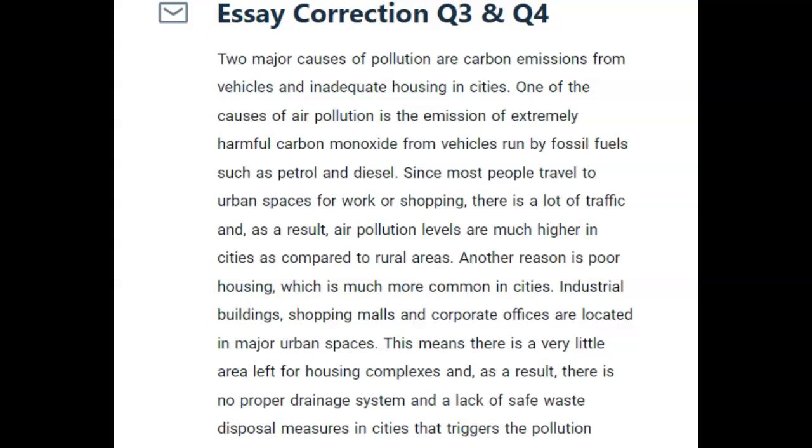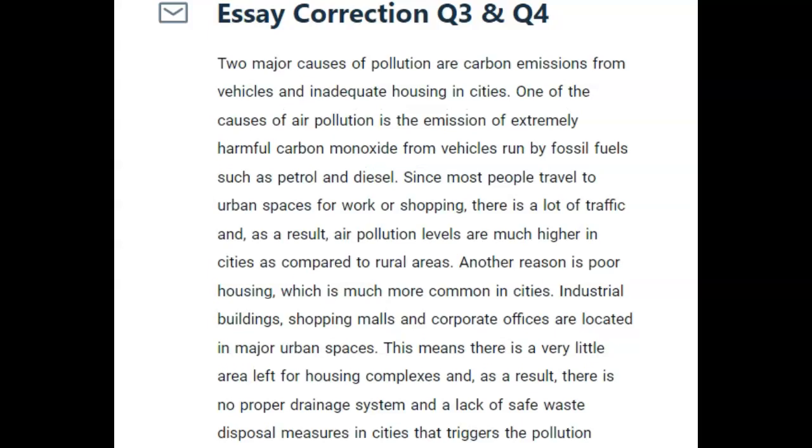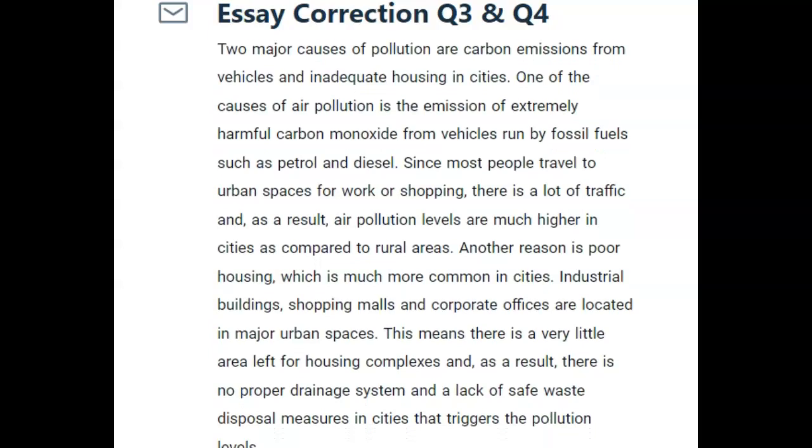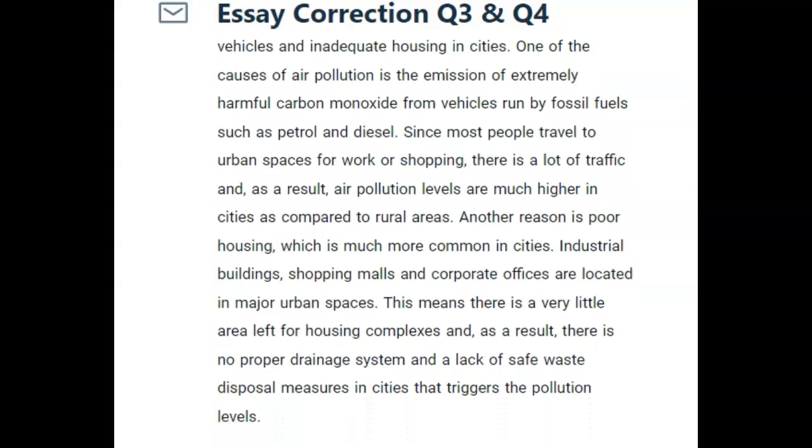One of the causes of air pollution is the emissions of extremely harmful carbon monoxide from vehicles run by fossil fuels such as petrol and diesel. Since most people travel to urban spaces for work or shopping, there is a lot of traffic, and as a result, air pollution levels are much higher in cities as compared to rural areas. Another reason is poor housing, which is much more common in cities.